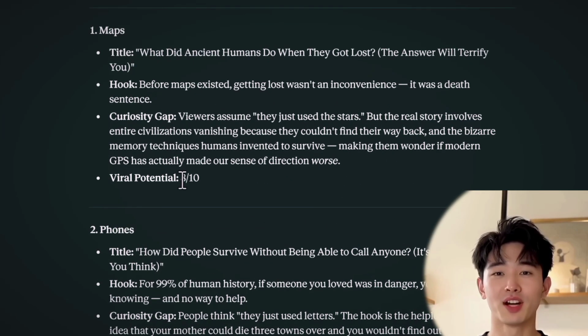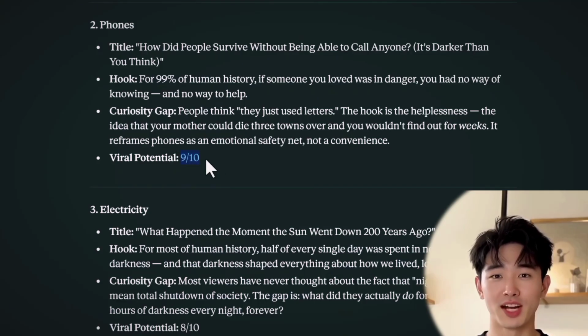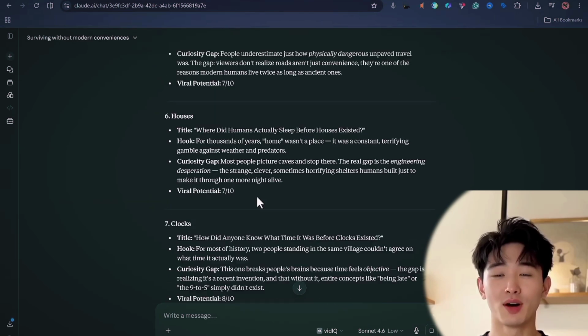It's also going to be ranking them from 1 to 10, so you know exactly how strong the viral potential of that idea is. So just go through them and pick one of the ideas that has a very good viral potential score. And also the topic is very interesting.